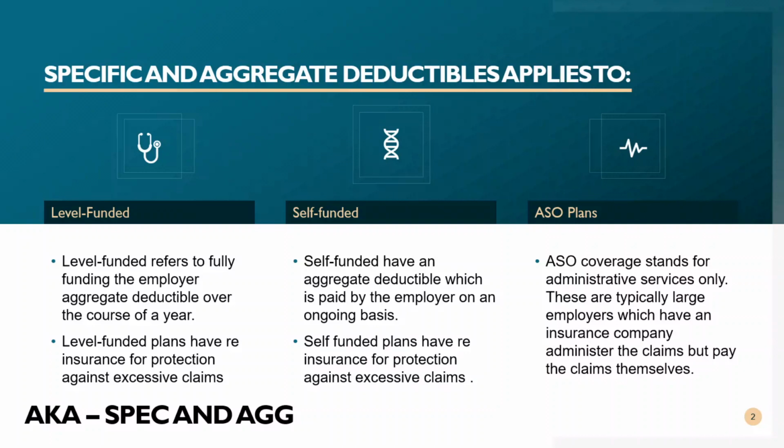Self-funded plans have an aggregate deductible which is paid by the employer on an ongoing basis, and I'll put another video out on self-funding also a little on down the road. ASO stands for Administrative Services Only. Those are typically for very large groups that pay their own claims, and they just have the insurance company administer the claims activity, but all the claims are paid by the employer themselves.